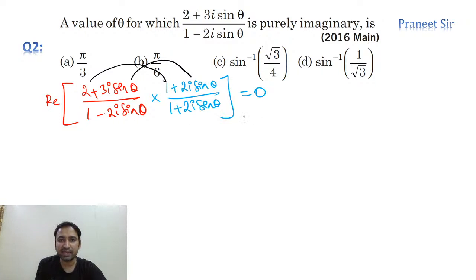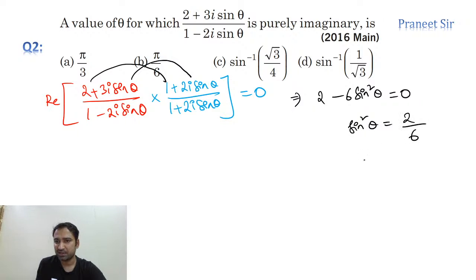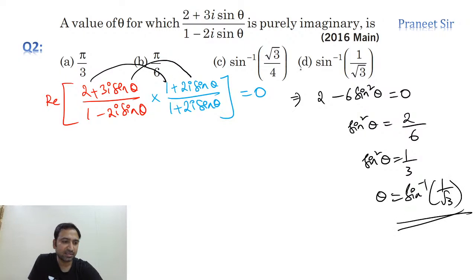So tell me, if you equate just the real part, what I am getting is 2 minus 6 into sine square theta is equal to 0. From this, how much am I getting, guys? Sine square theta is equal to 2 by 6. That is sine square theta is equal to 1 by 3. That means theta is equal to sine inverse of 1 by root 3. That's what we're getting. Clear? Is it the third option? Correct or not? Yes, perfect, Shivani, perfect.